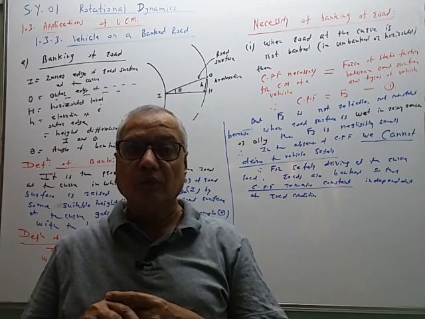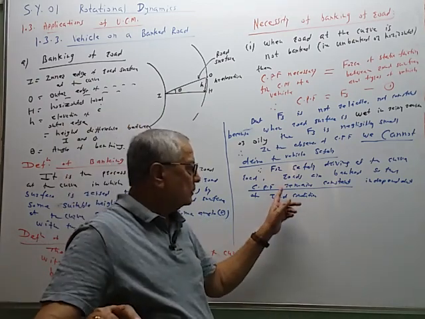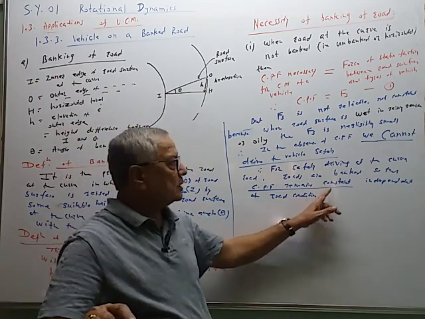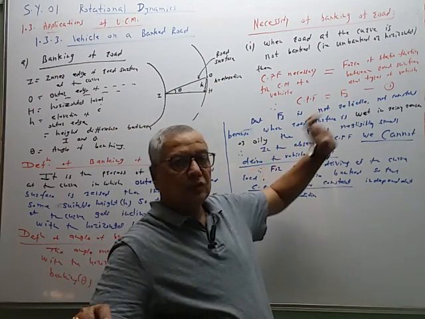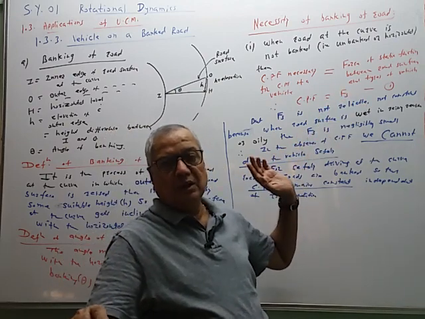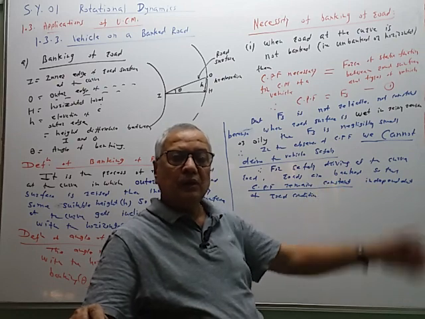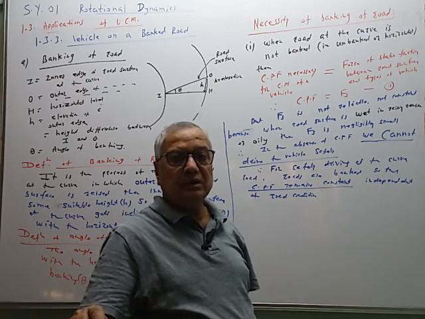How? When the road is banked, the centripetal force is provided not by Fs. It is provided by some other means. What is that means?